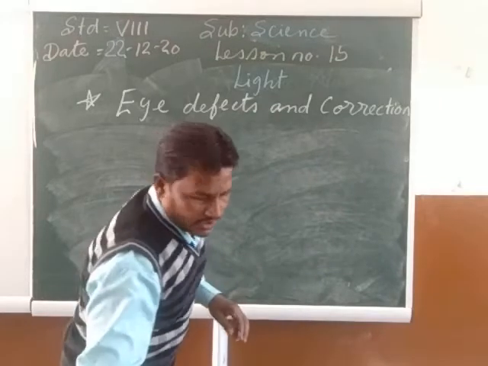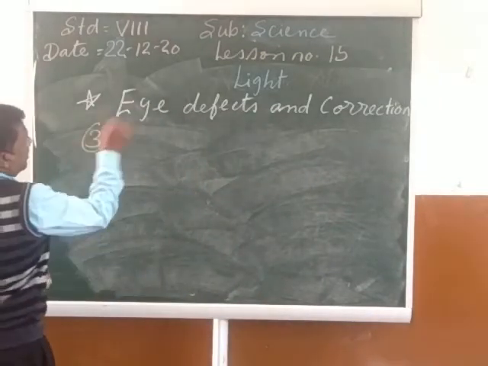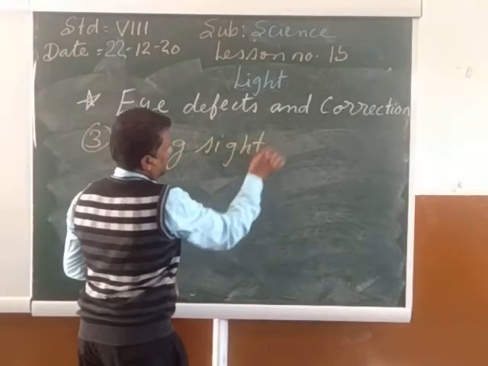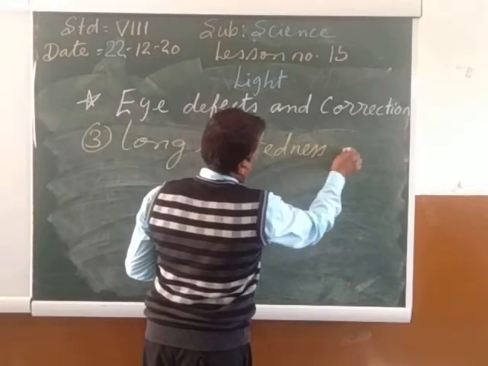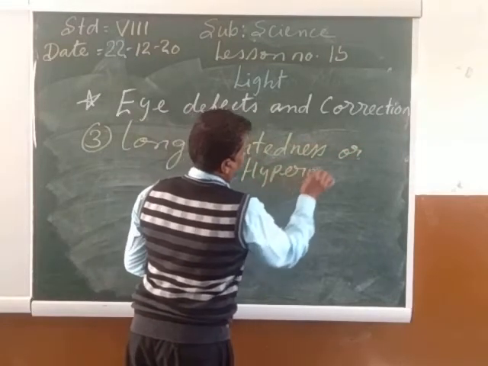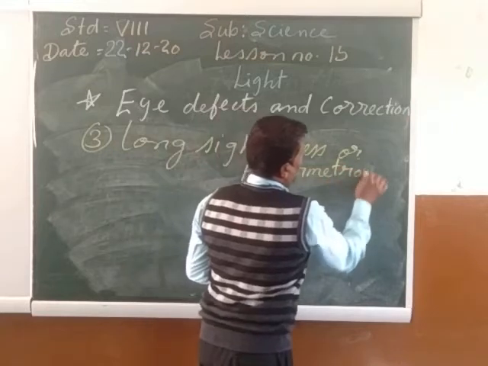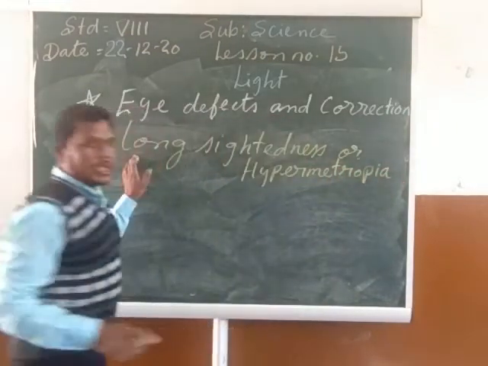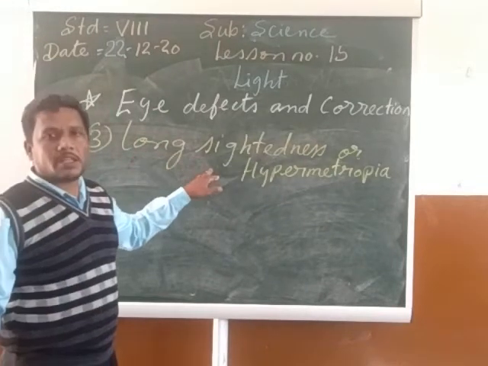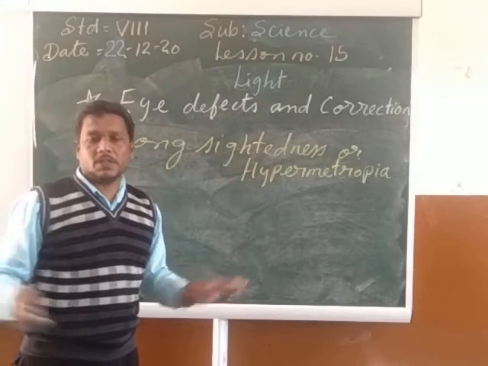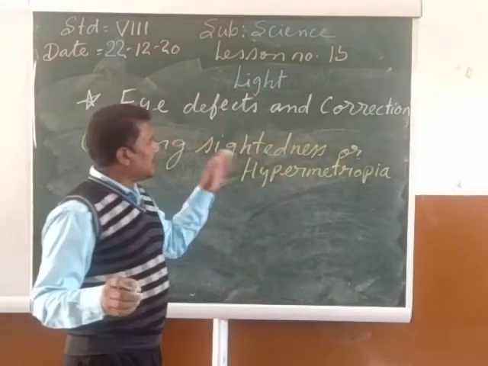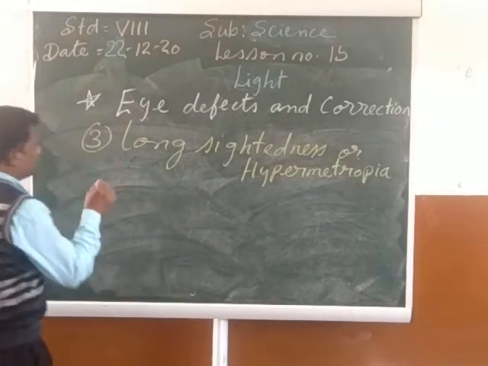Now the third type of defect is long-sightedness. Sighted, S-I-G-H-T-E-D, long-sightedness or hypermetropia, H-Y-P-E-R, hypermetropia, M-E-T-R-O-P-I-A. So my child, the third type of eye defect is long-sightedness or hypermetropia. Now let us see.